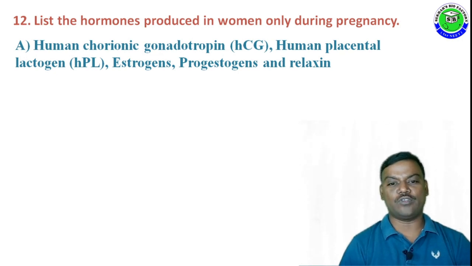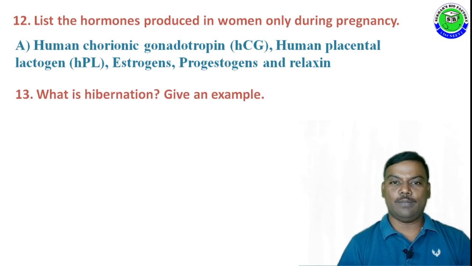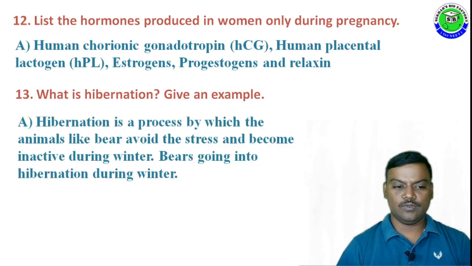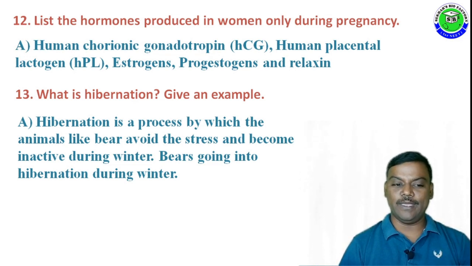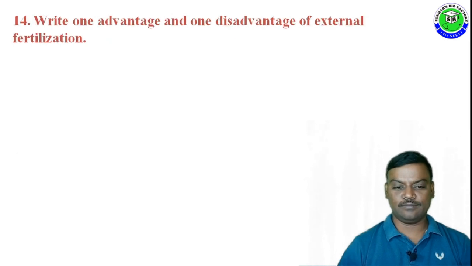These are the hormones released during pregnancy. Question number 13. What is hibernation? Give example. The answer is hibernation is a process by which animals like bear avoid the stress and become inactive during winter. The bear going into hibernation during winter season.